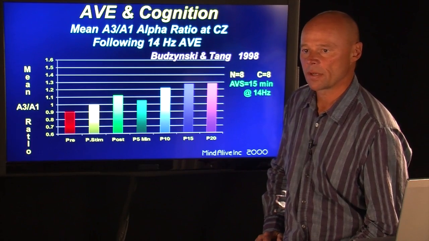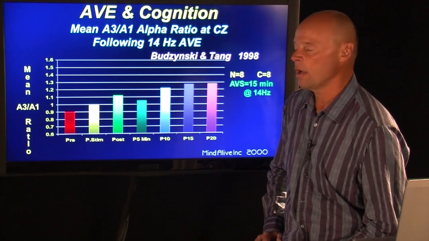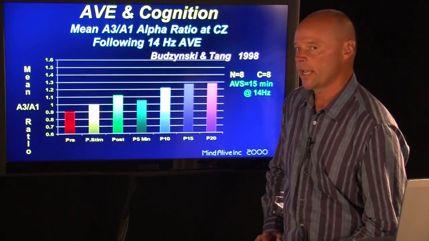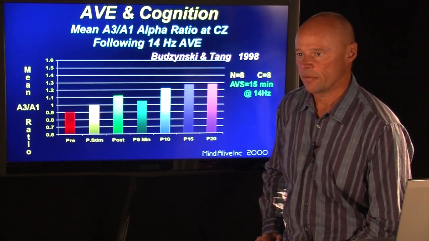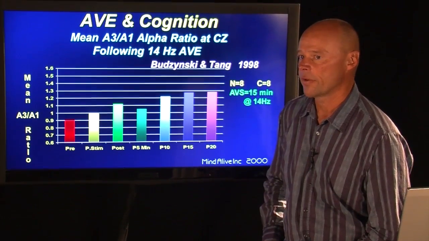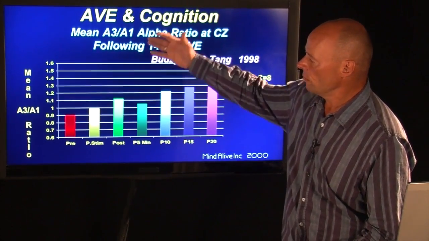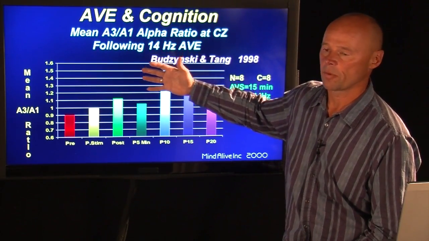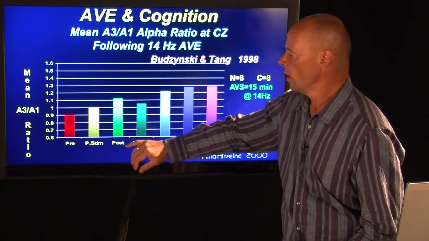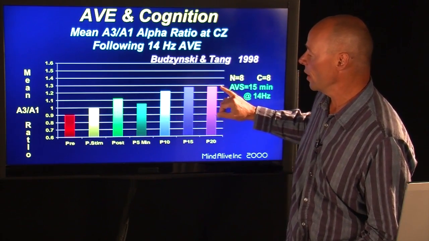Another important aspect of mental functioning and proficiency is what's called the alpha 3 divided by the alpha 1 ratio, or A3-A1 ratio. Here we're looking at the 11 to 13 Hertz, the good academic alpha, divided by the poor performance alpha at 7 to 9 Hertz. So it's the 11 to 13 Hertz divided by the 7 to 9 Hertz. And this ratio should always be above 1 for good academic performance. As it falls below 1, performance is diminished significantly. And what we can see here, this ratio also improved during entrainment and for the 20 minutes that followed.